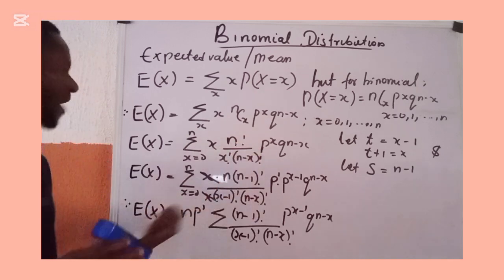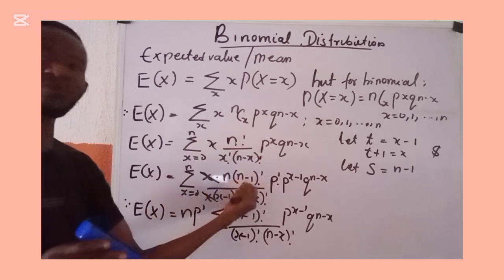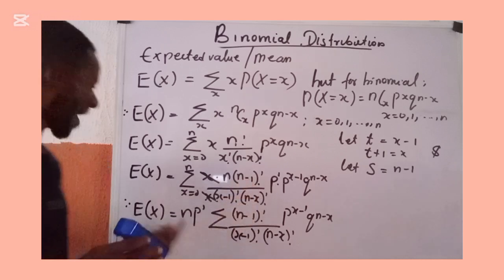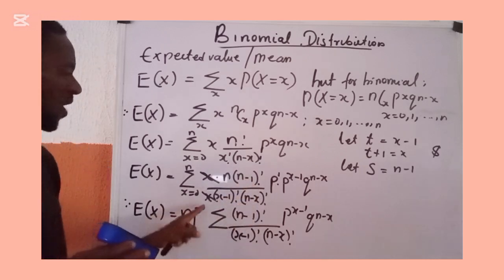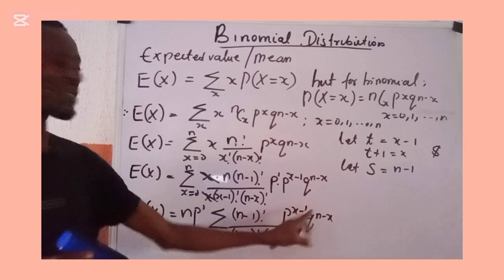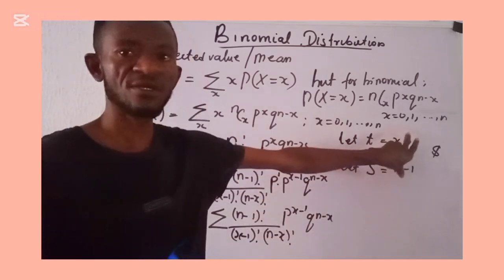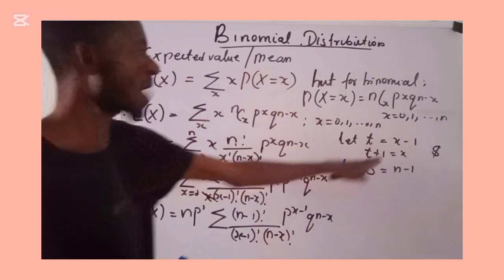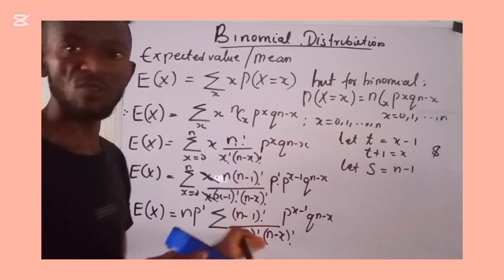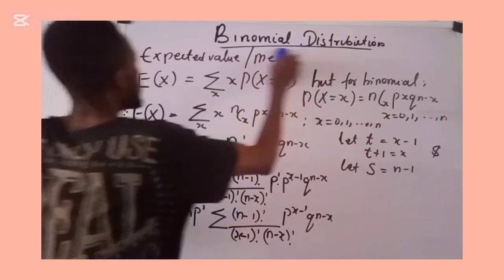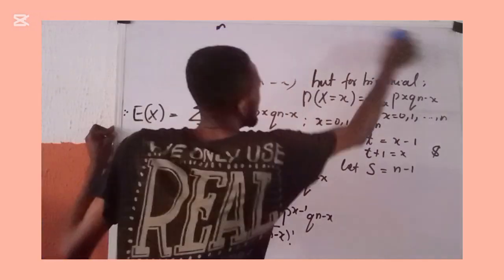Now I'm trying to bring out everything from this expression that doesn't contain x nor factorials. I now have n p raised to power 1, sum of all these things. And I have made some definitions here. So permit me to clean the top now. I will now put in these definitions I have made into these things. So permit me to clean this, and even clean from binomial distribution.